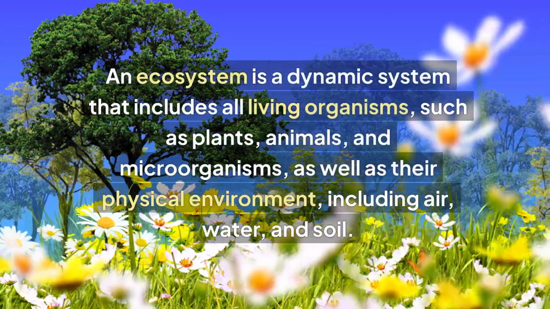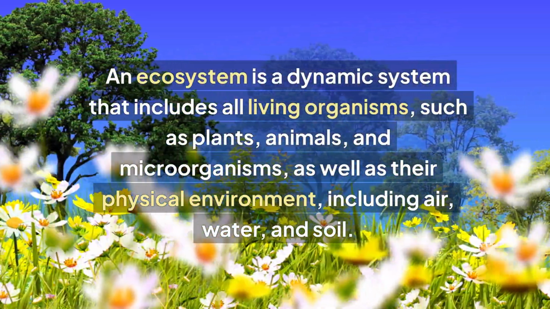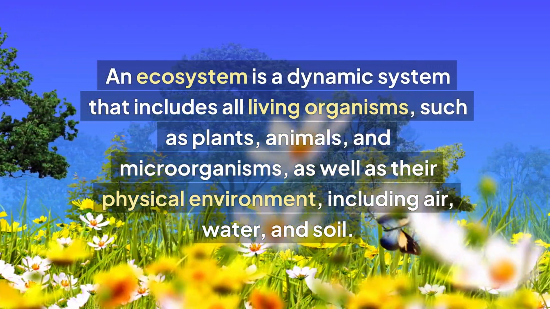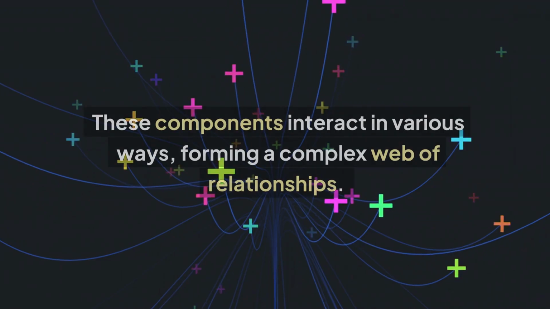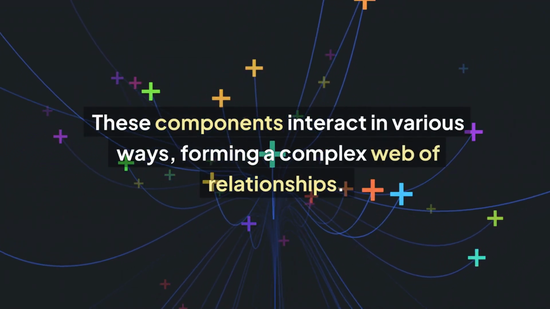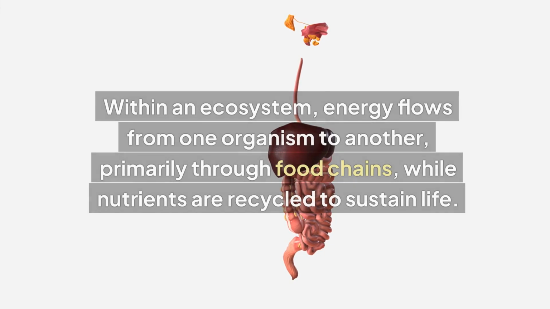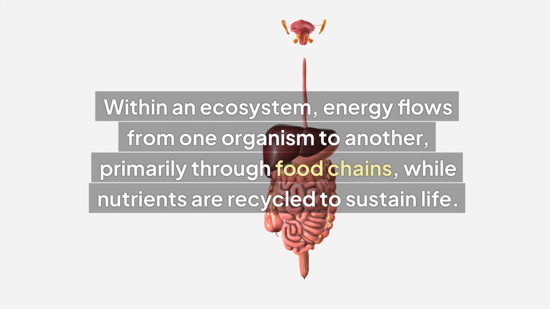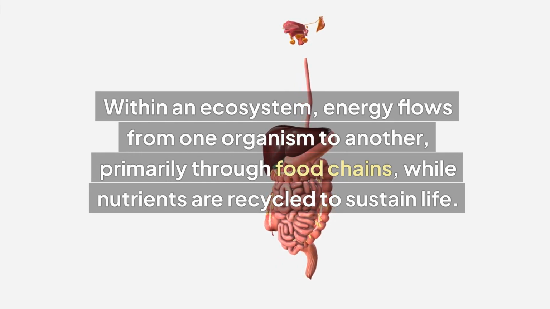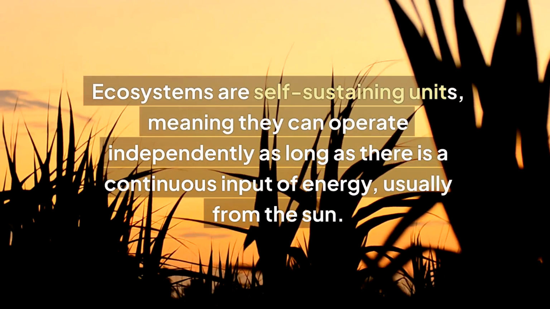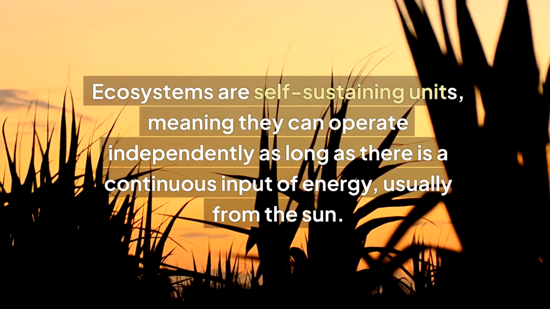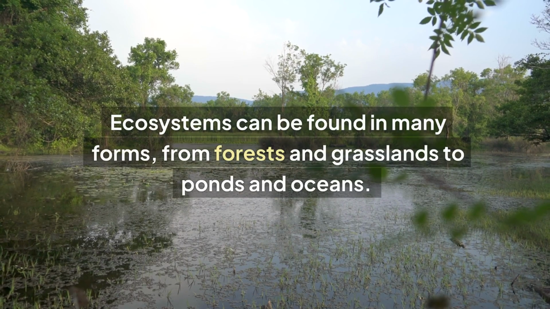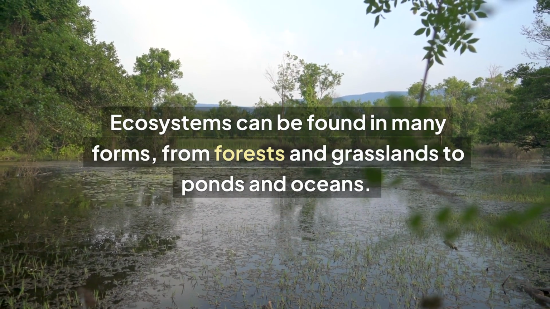An ecosystem is a dynamic system that includes all living organisms, such as plants, animals, and microorganisms, as well as their physical environment, including air, water, and soil. These components interact in various ways, forming a complex web of relationships. Within an ecosystem, energy flows from one organism to another, primarily through food chains, while nutrients are recycled to sustain life. Ecosystems are self-sustaining units, meaning they can operate independently as long as there is a continuous input of energy, usually from the sun.